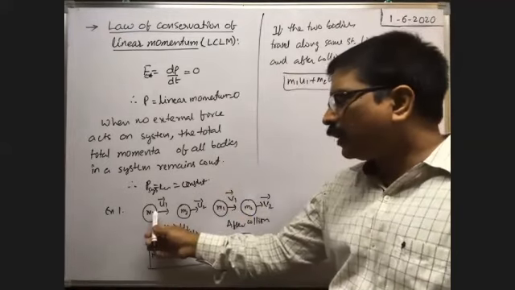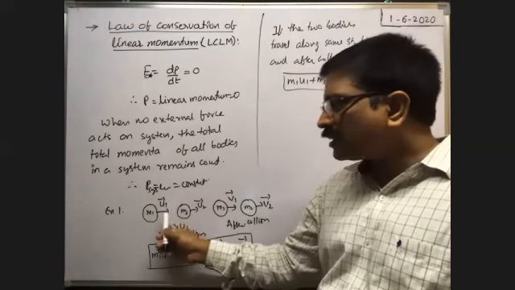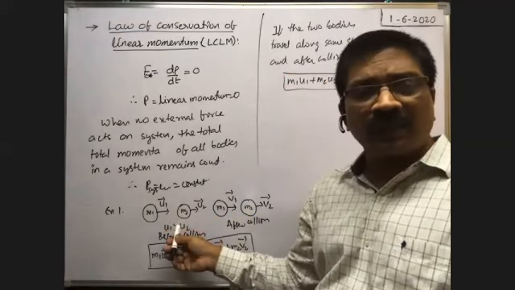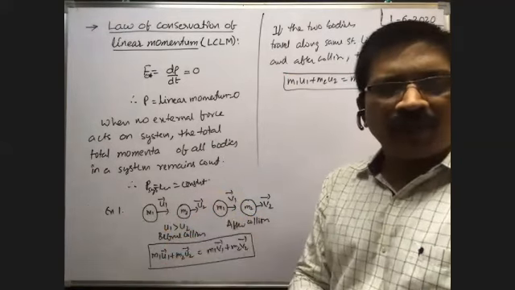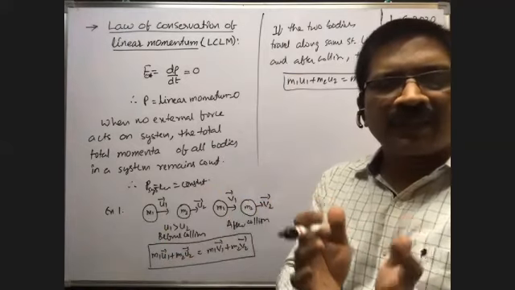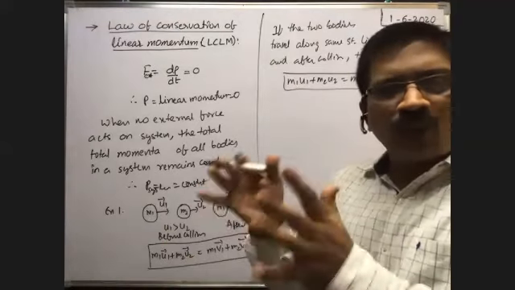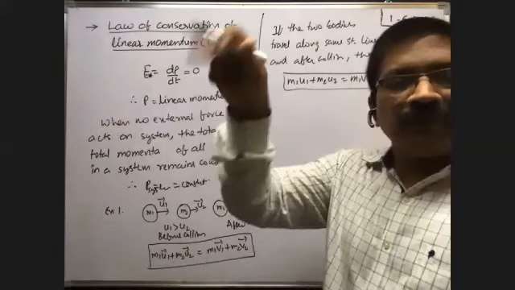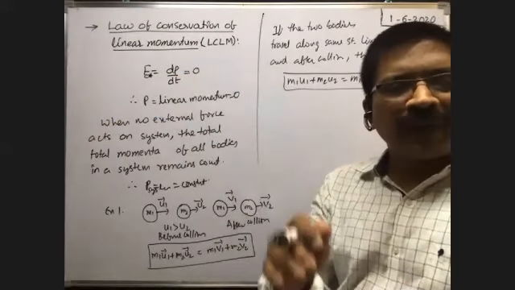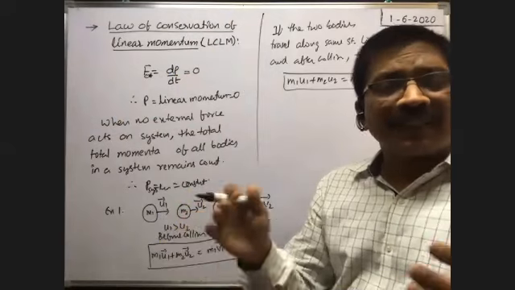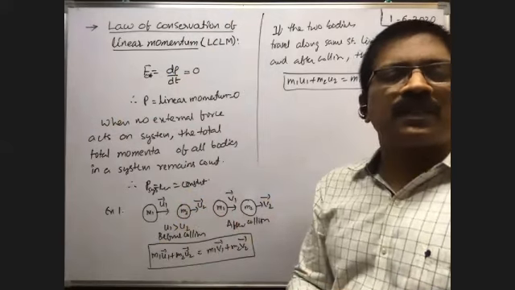Here, whenever one particle makes a collision with the other in a system, one particle exerts some force on the other particle. That is the internal force of the system, because in a system there are a number of bodies. Because of collision among them, one body exerts force on the other body. That is the internal force. On the system as a whole, if you apply any external force, then we can say there is an external force. But among the particles in a system, if one particle exerts force on the other particle, that is called internal force. Internal force cannot alter the total momentum of the system.